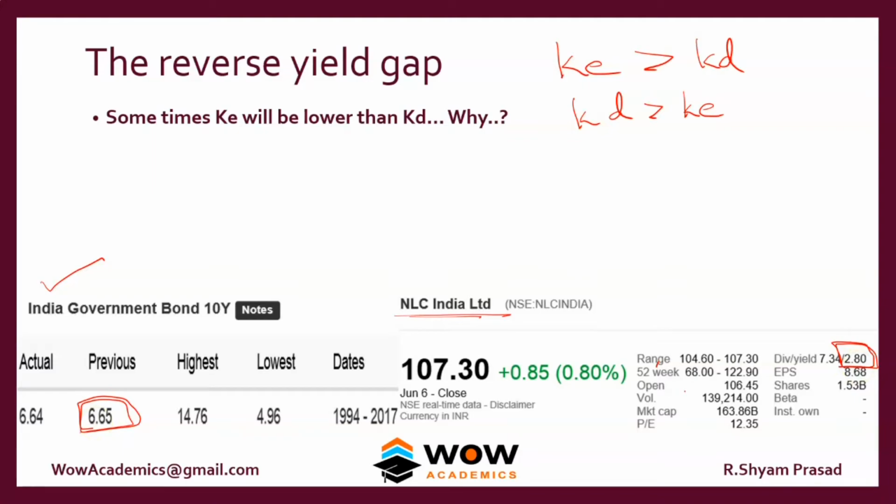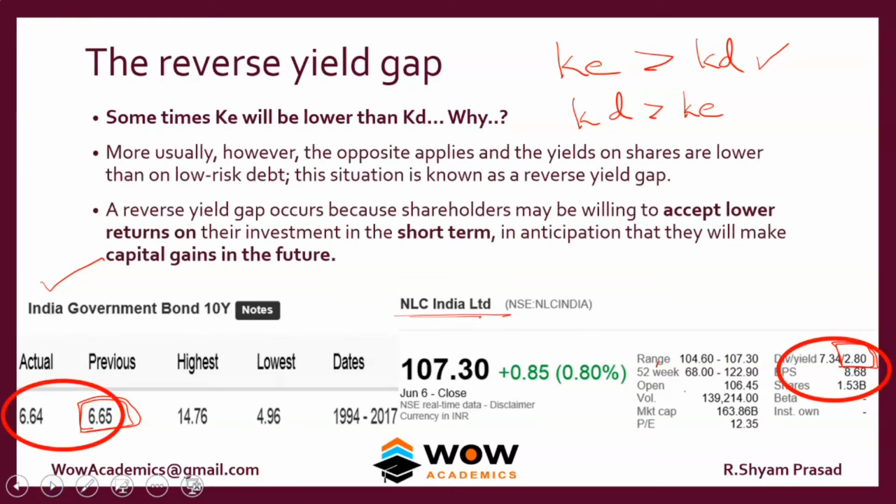So how can this be contradictory? Normally KE should be higher, but it's only 2.8 here, and the KD seems to be 6.65, which is higher. The answer is, a reverse yield gap occurs because shareholders may be willing to accept lower returns on their investment in the short term in anticipation that they will make capital gains in the future.